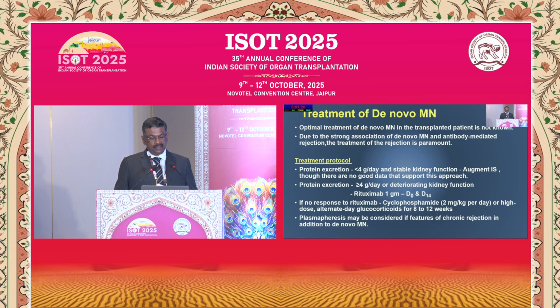But there are some protocols being described. If the patient has less than 4 gram of protein excretion with stable kidney function, you only augment the immunosuppression, though there is no good data that supports this approach.